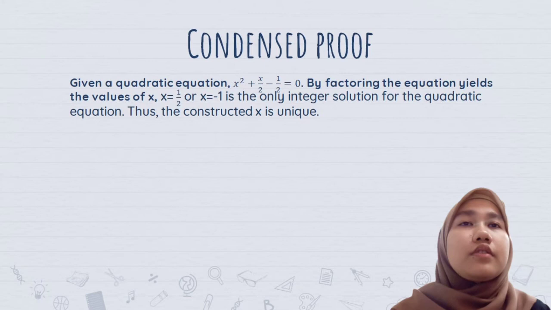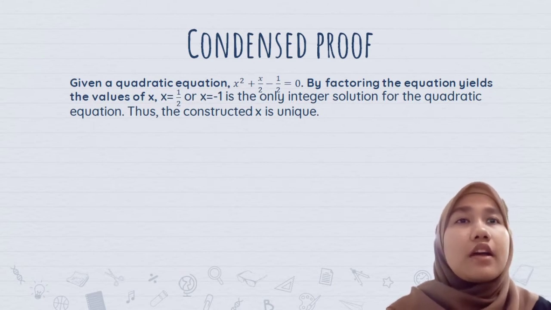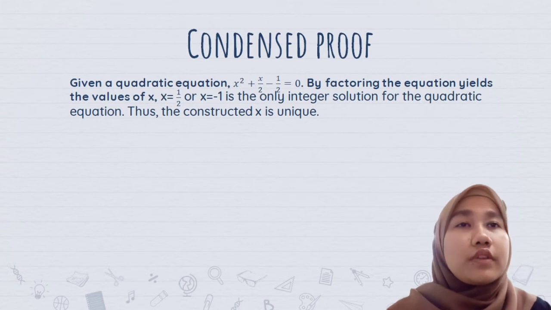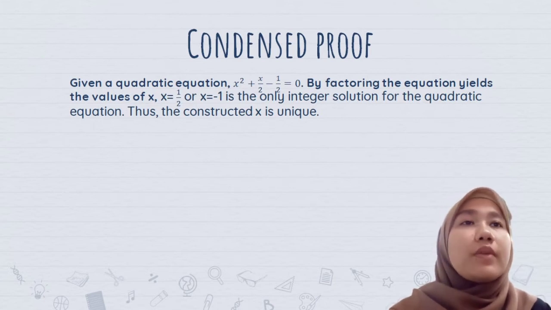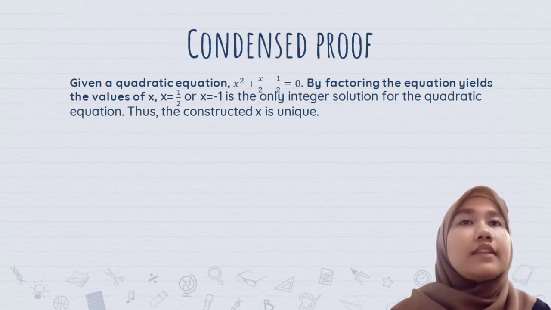So for the condensed proof for this question, given a quadratic equation x squared plus x over 2 minus 1 over 2 equals 0, factoring the equation yields the values x equals 1 over 2 or x equals negative 1.